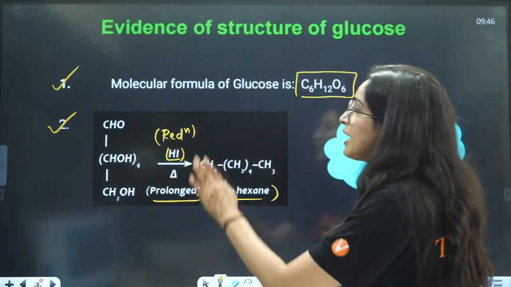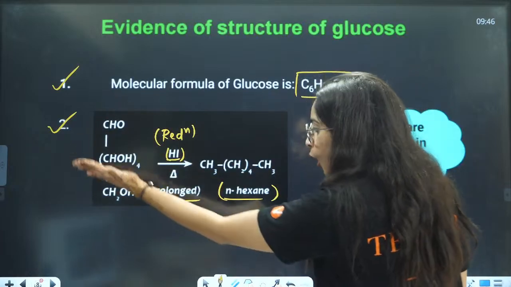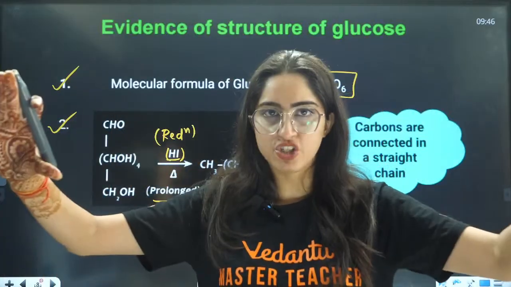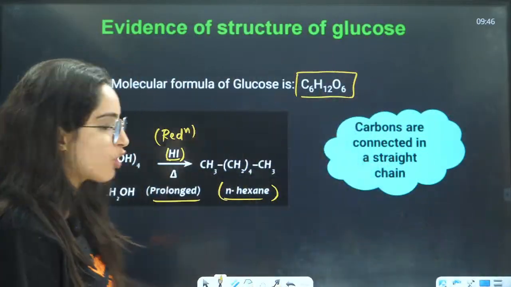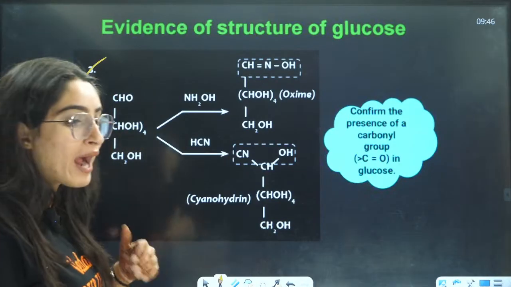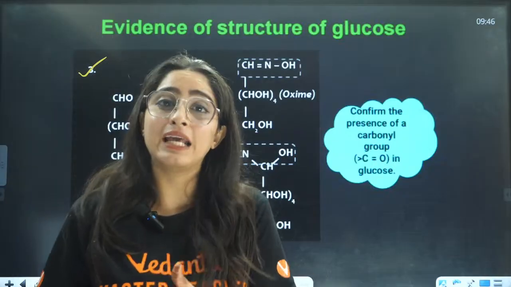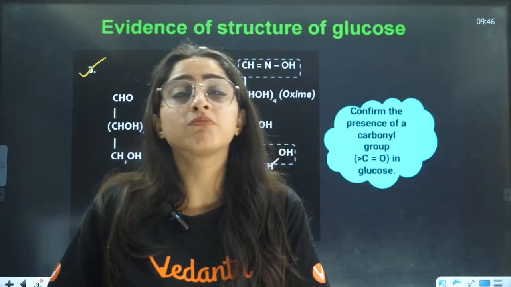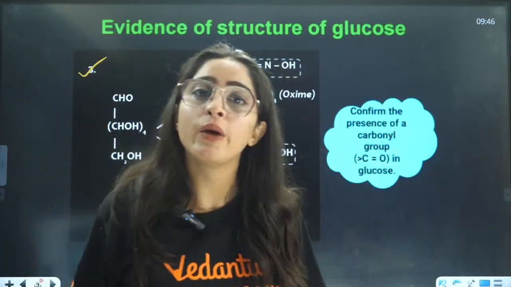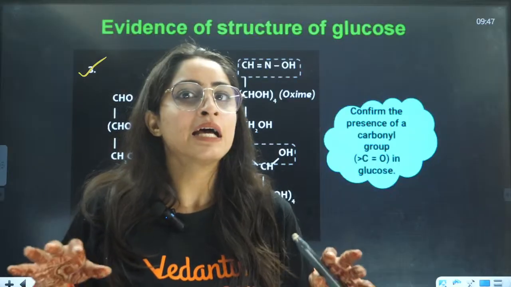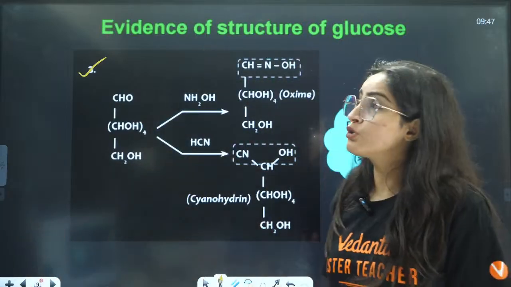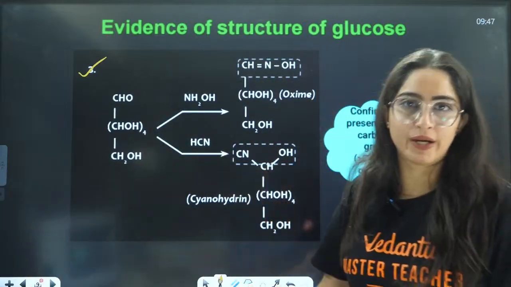So that is why, after reduction, we have a normal chain. That is, we can say that glucose is linked in a normal chain. There is no branching in the structure of glucose. The third thing was to identify whether it has an aldehydic group or not. Firstly, we need to know whether it has a COH group, an aldehydic group, a ketonic group, an amide group, an acid chloride group, anything can be there. So we want to understand what kind of group it has.